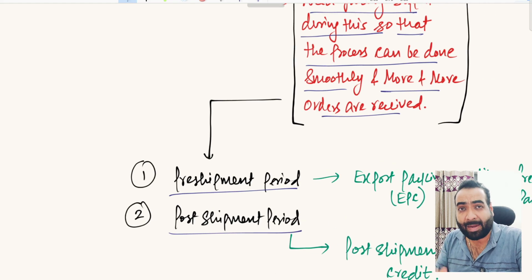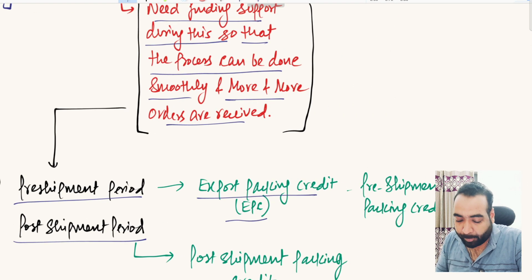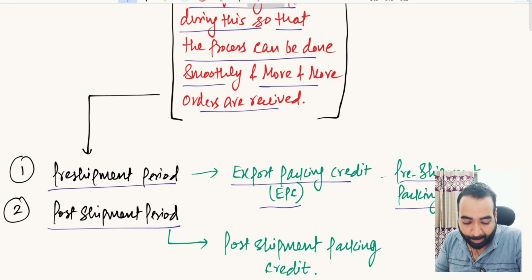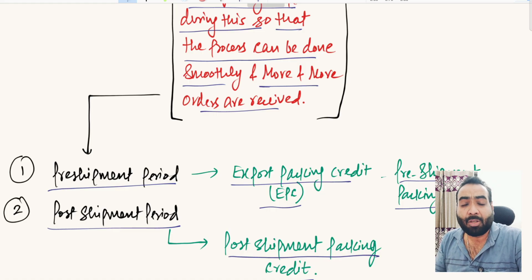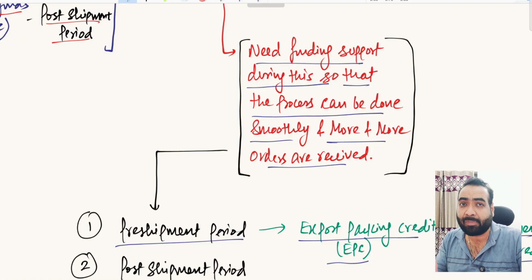To finance the pre-shipment period, we give the export packing credit, EPC facility, or pre-shipment packing credit facility. To fund the requirement of the post-shipment period, practically the credit period offered to David, we call it the post-shipment credit facility, which is offered by the banks. So this is the core theme or analysis of this export cycle of Rahul and David. In the coming videos, we will take you through some other critical matters of this process, and you will see how these facilities work and how they help Rahul execute his export orders smoothly.